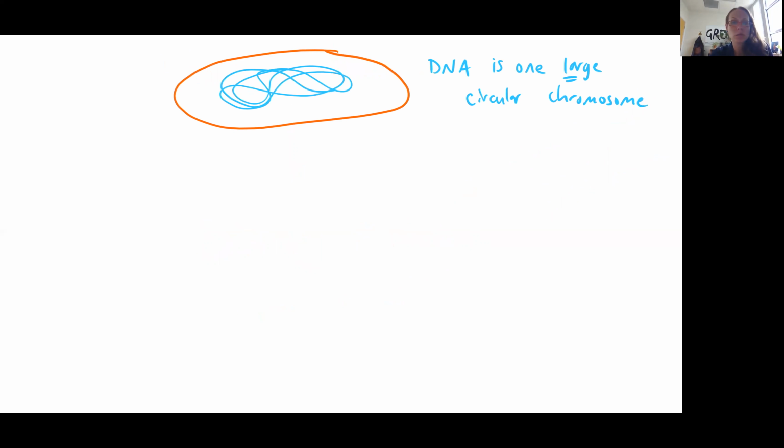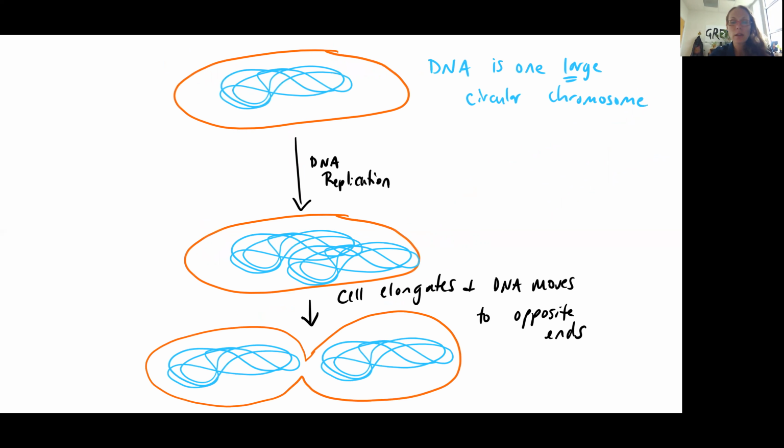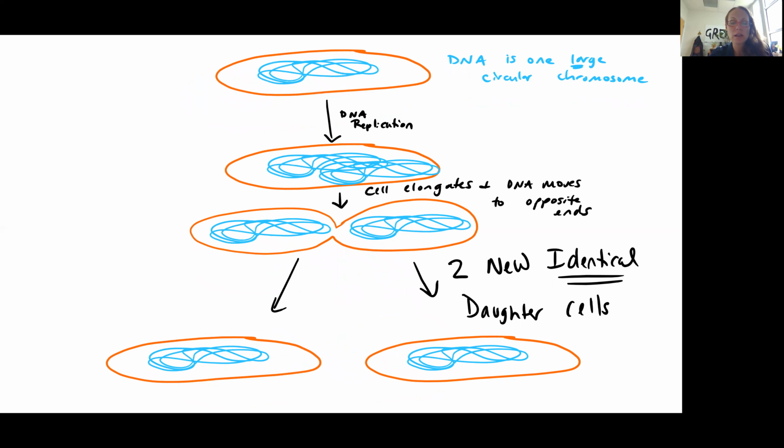I'm showing you a prokaryotic cell here. One of the signatures of prokaryotic cells is that they have one very large circular chromosome. It's not a little tiny circle, it's twisted around. First, the cell duplicates that DNA, because we need an identical copy of DNA to put in the new cell. Then the cell elongates, and the two chromosomes migrate to opposite ends of the cell until finally the cell splits into two identical daughter cells.